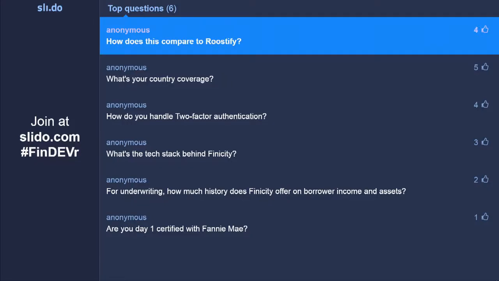Second question is, how does this compare to Roostify? I don't have a lot of detail on that. I don't know exactly how it compares. I know that they are providing a lending experience using aggregation. I think one of the big differences is that we are a CRA, and we're just providing income and asset verification reports via API or via this helper app.